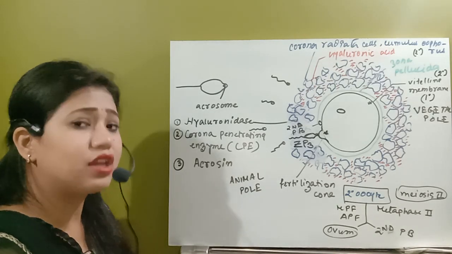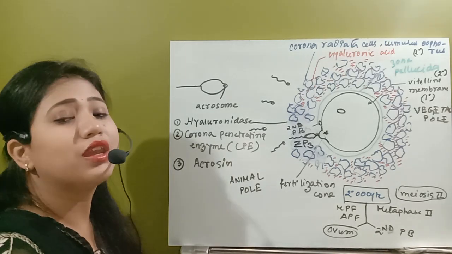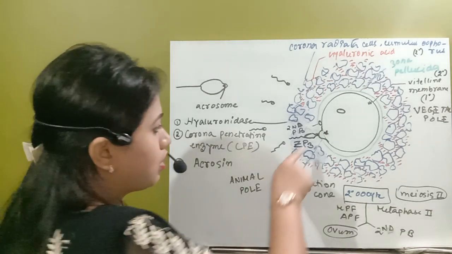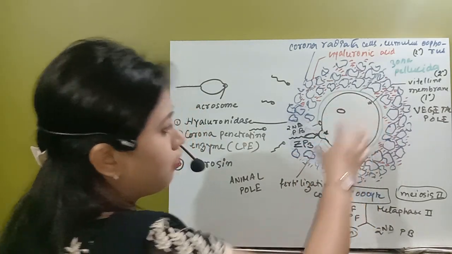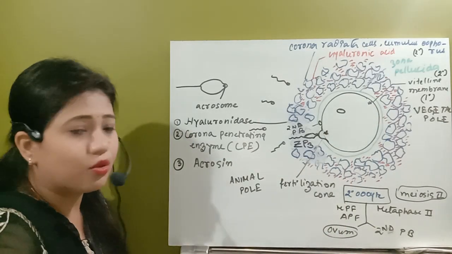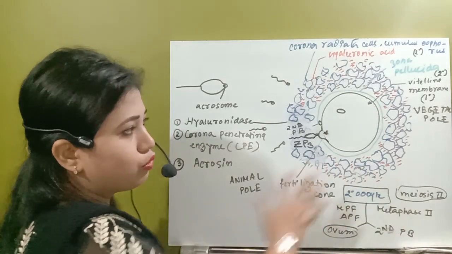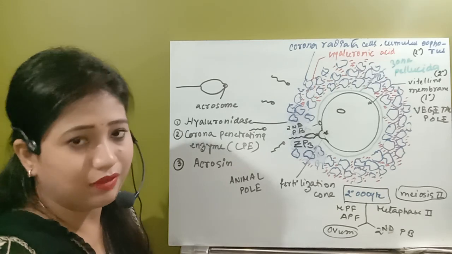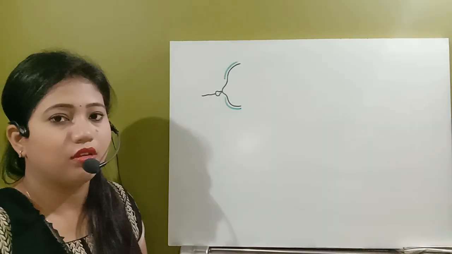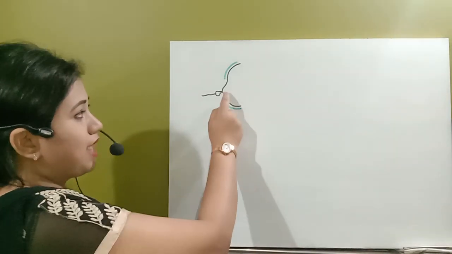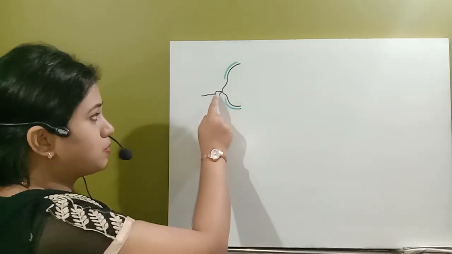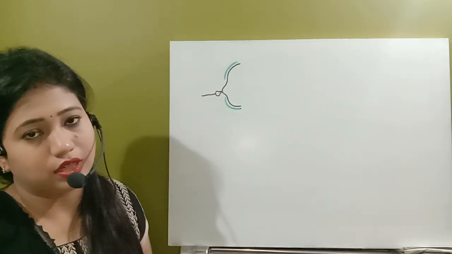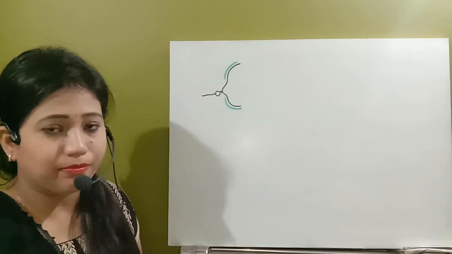From that axis, in future the zygote will undergo a cleavage furrow. So this way a cleavage furrow will be formed and that zygote will form two cells. So this is the phase when the animal pole and vegetal pole develop. Now see, the egg membrane develops this fertilization cone, and because of that the sperm head is also going to attach to the egg membrane.